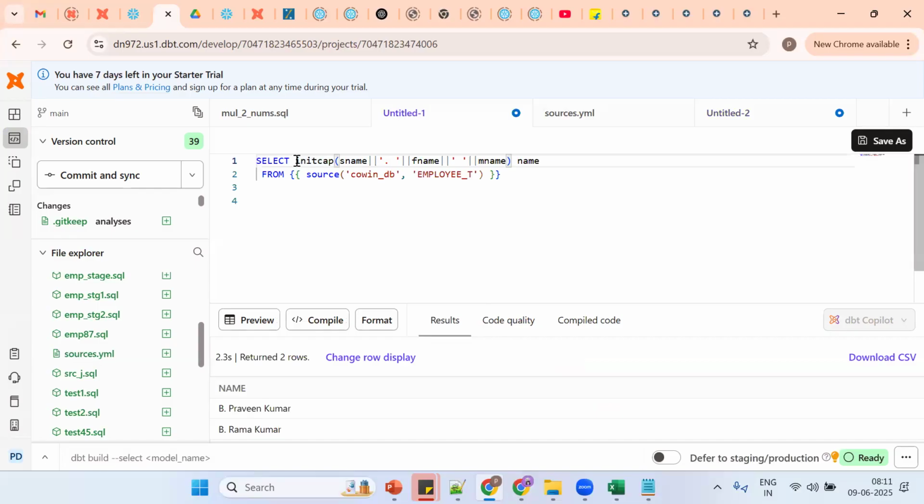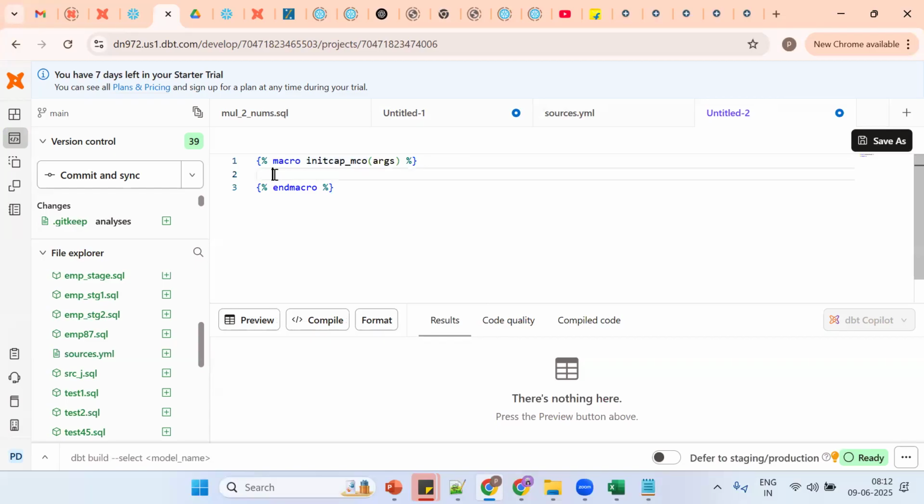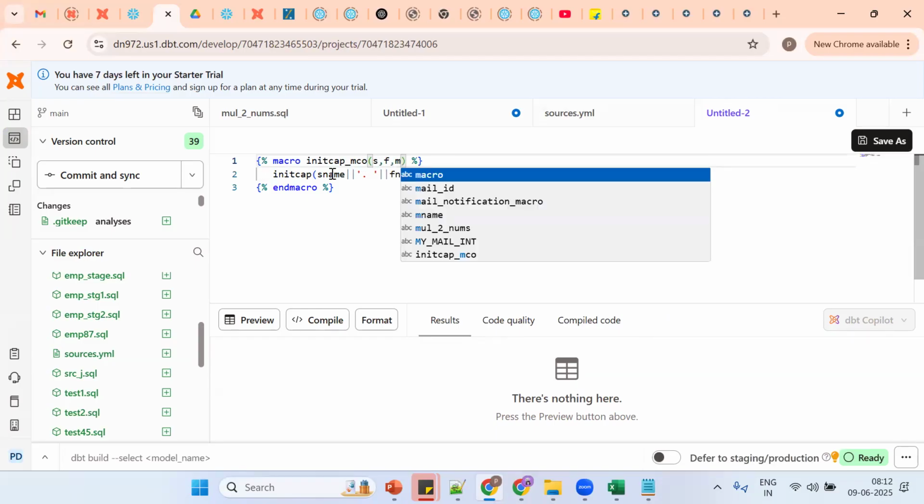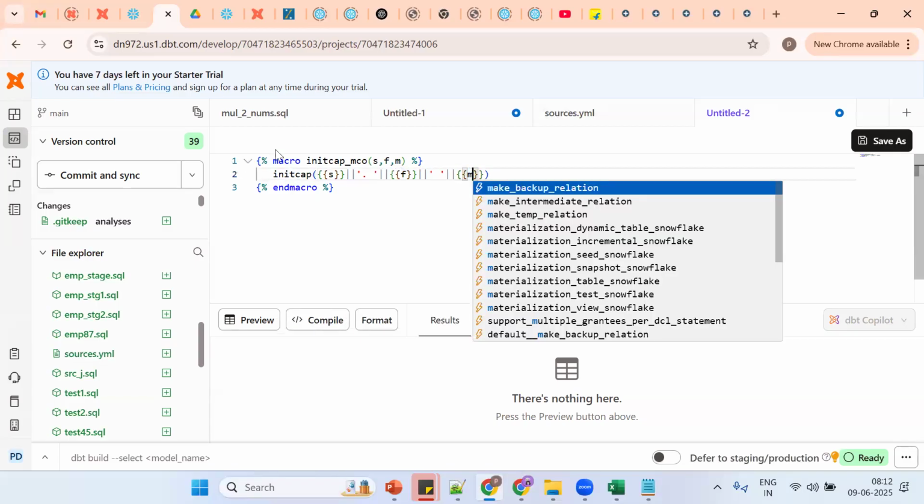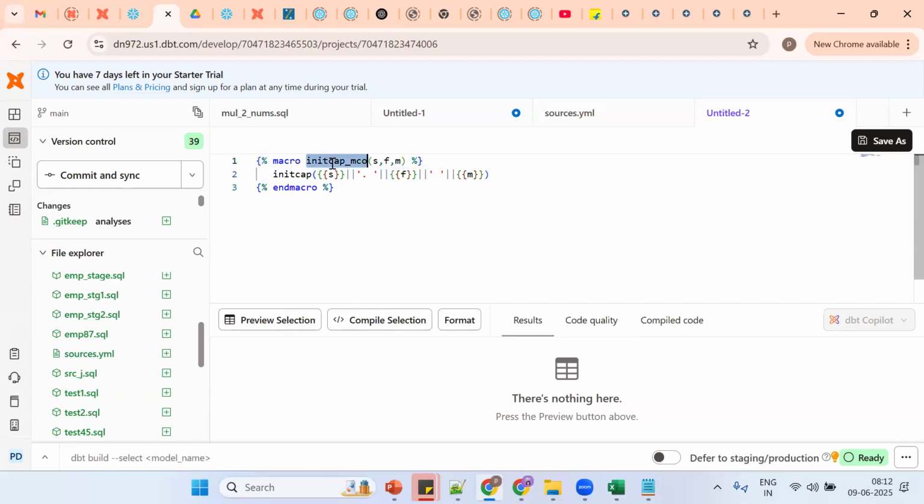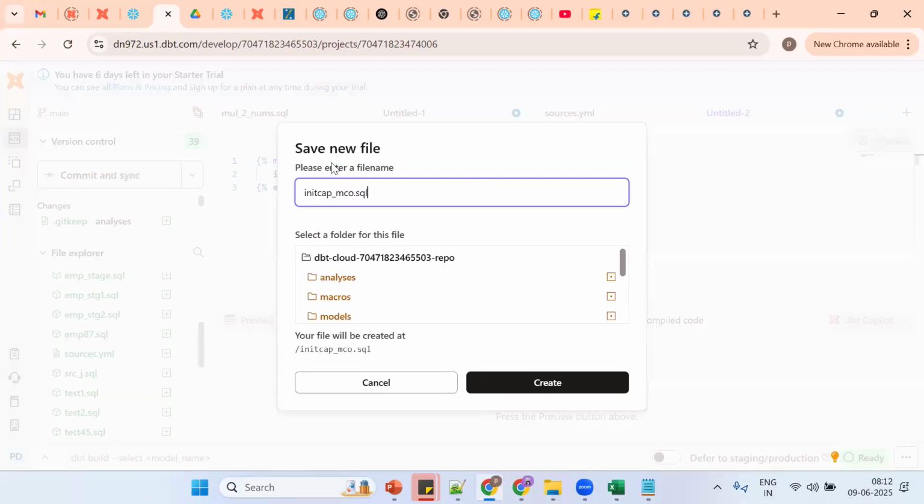Three arguments: first name, last name, and so on. So put three arguments, with any names. I'm putting surname, first name, middle name. Tell me how dbt knows an argument: we should put it inside a Jinja expression. So S, F and M. Where do I want to save this? In the macros folder, as a dot SQL file.